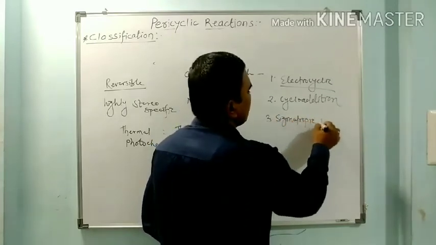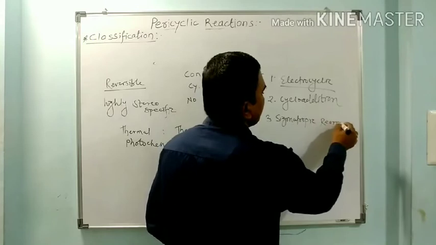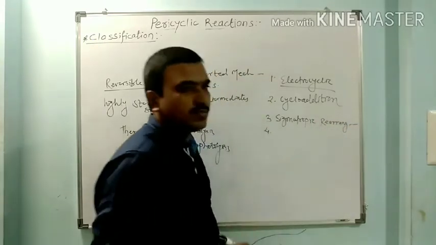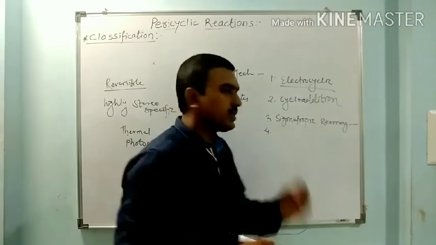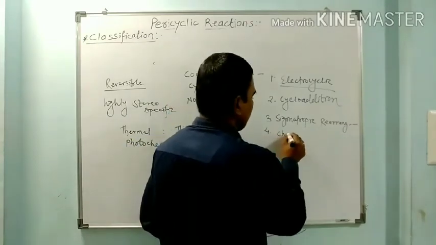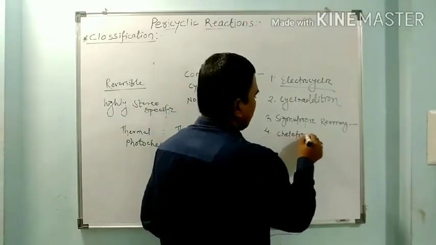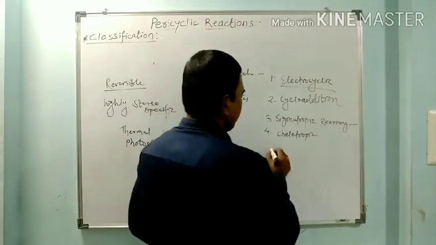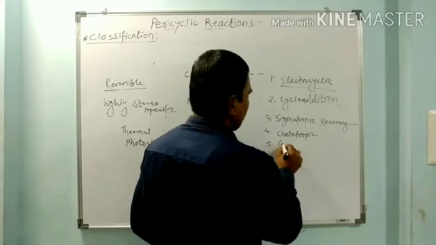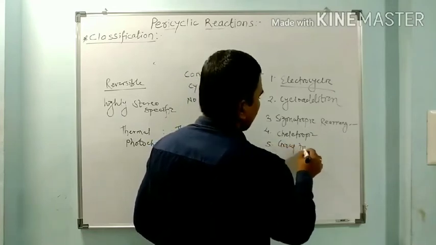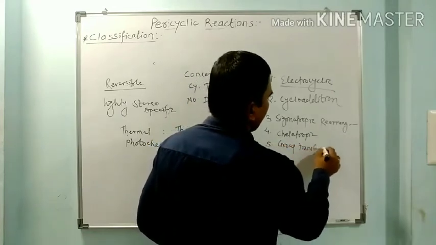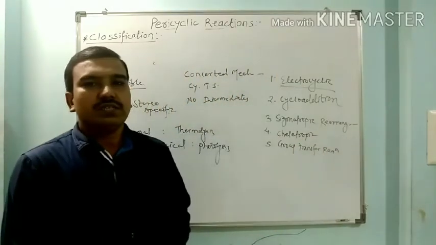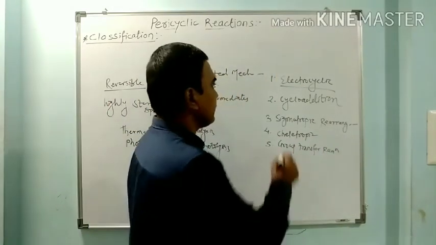Fourth is cheletropic reaction. And last is group transfer reaction. So these are the various types of pericyclic reactions.